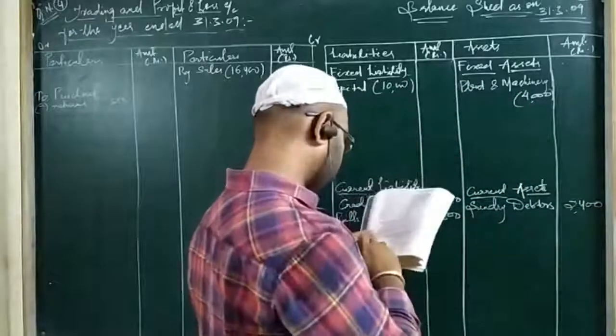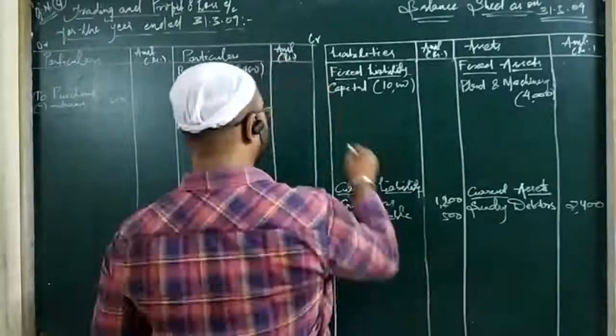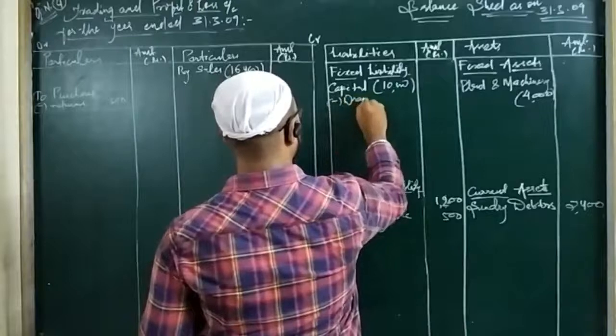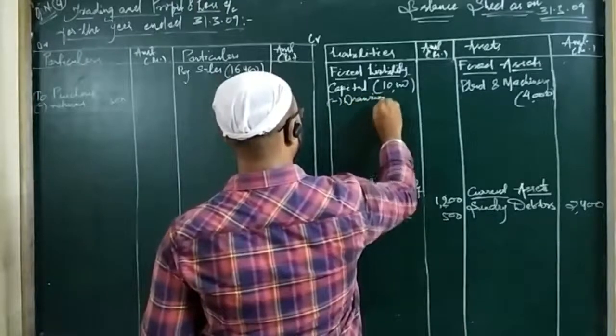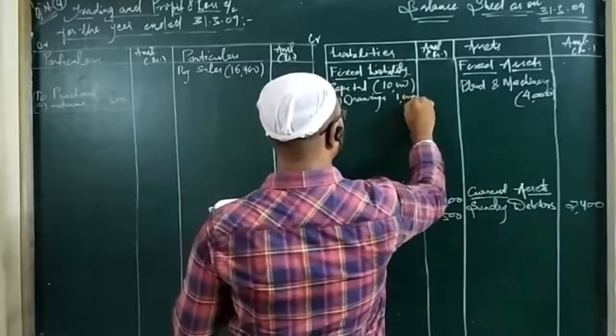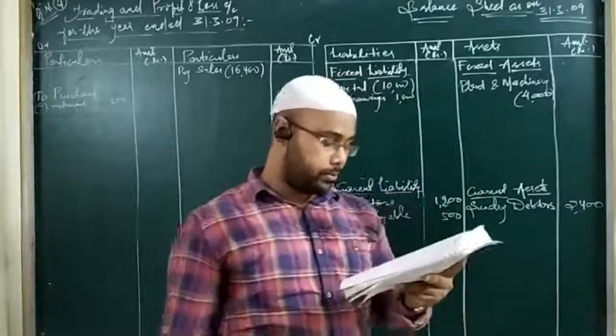Okay. Then we have drawings. You know drawings are deducted from capital. We'll write here less drawings. So the drawings amount is 1,000. We will make this adjustment after we close our profit and loss account. You know it very well, very clear.